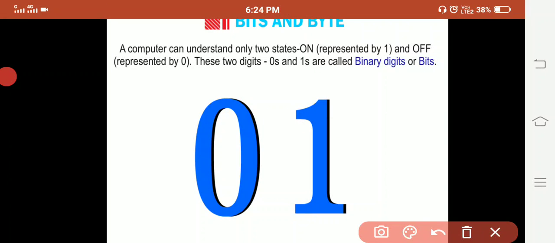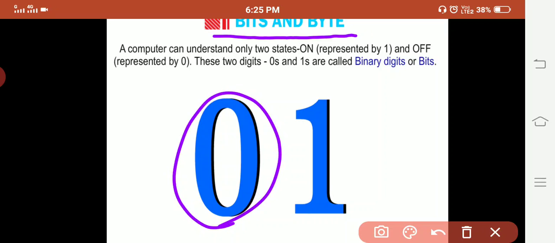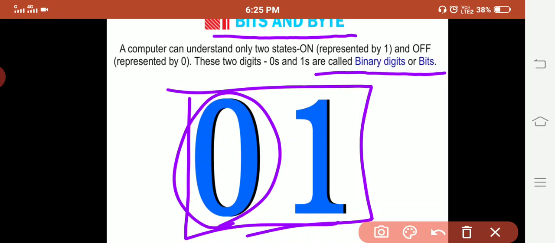Let us learn how it saves, or the unit of measurement. Bits and bytes. A computer can understand only two states, on represented by 1 and off represented by 0. These two digits, zeros and ones, are called binary digits or bits. So whatever you save into the computer, it saves in the 0 and 1 memory.